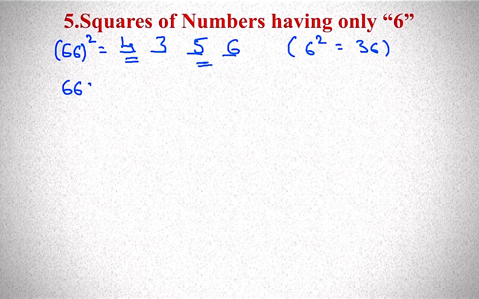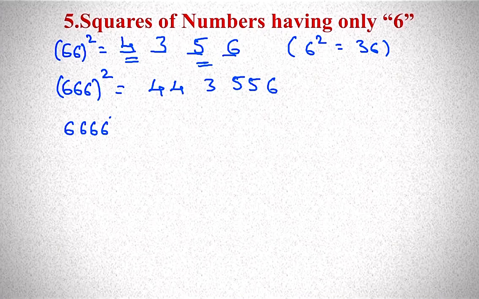If it is 666 square, as it is 3 digits, you will get 2 times 4, 3, 2 times 5, 6. If it is 4 sixes, 6666 square, as 4 sixes are there, 3 times you will get 4, 3, 3 times you will get 5, 6.